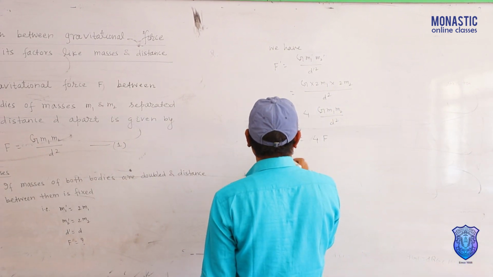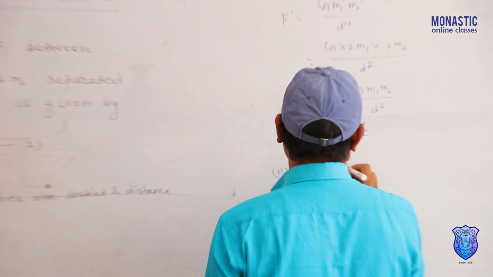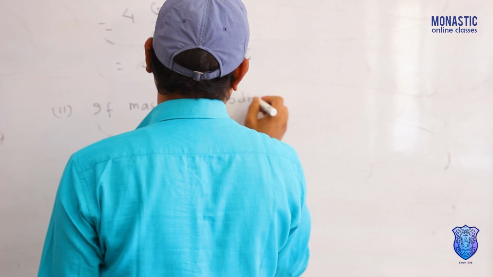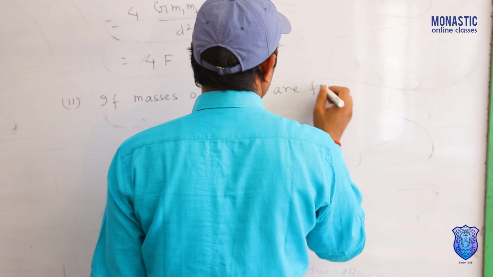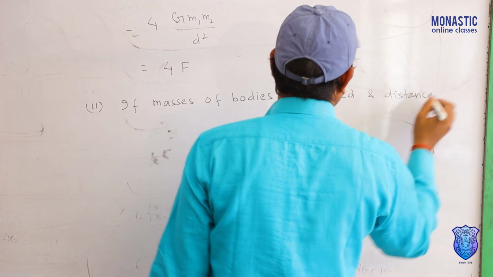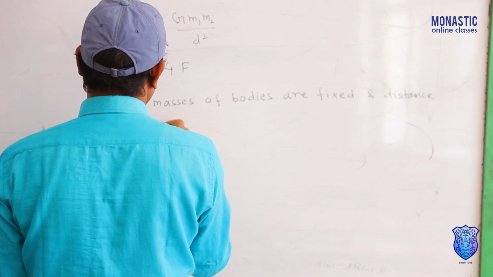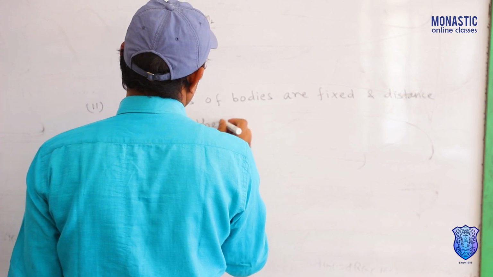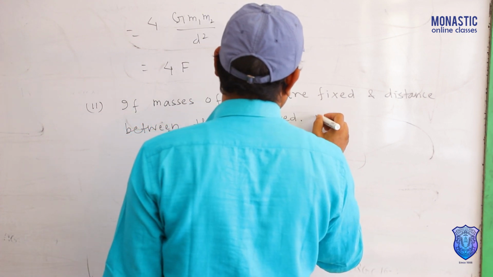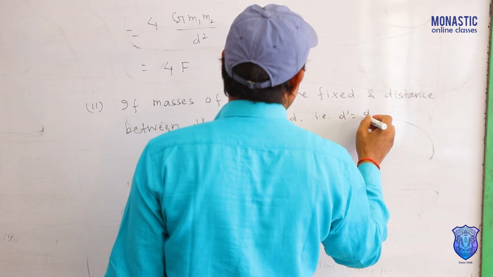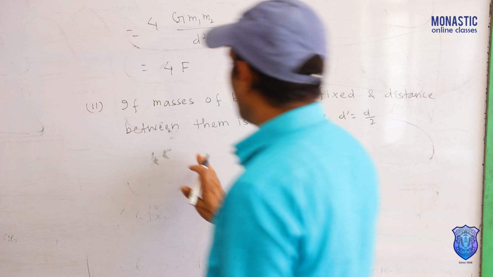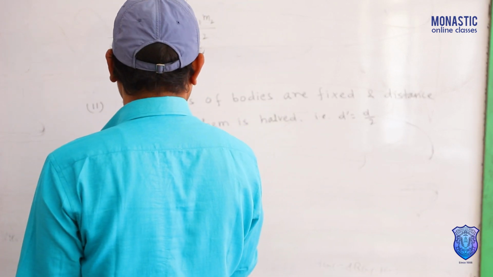Second case, if masses of bodies are fixed and distance between them is half, that is d dash equals d by 2. Distance is half, but mass is fixed. Then what will be the effect on gravitational force?